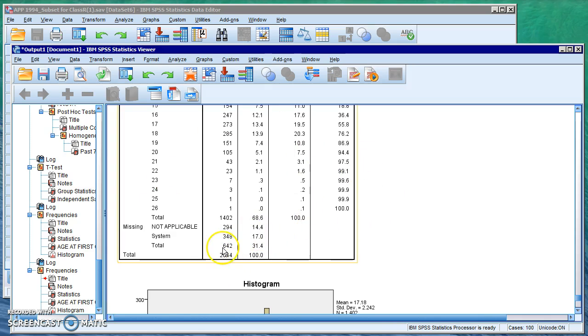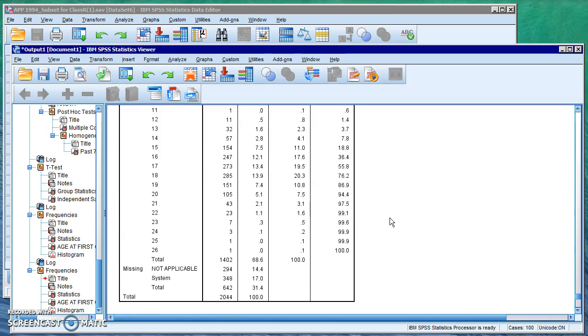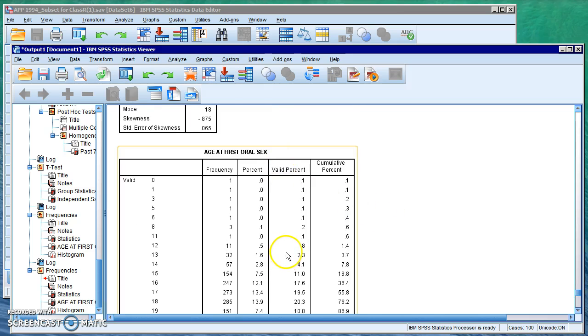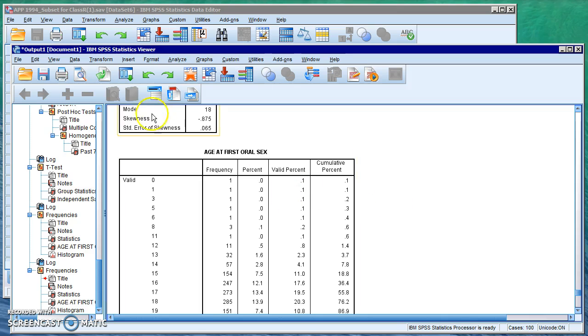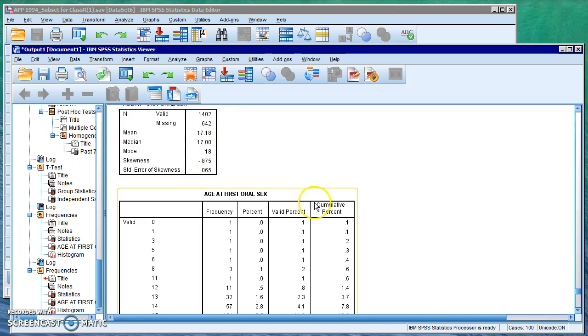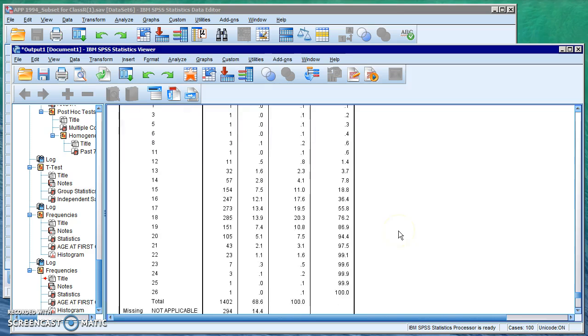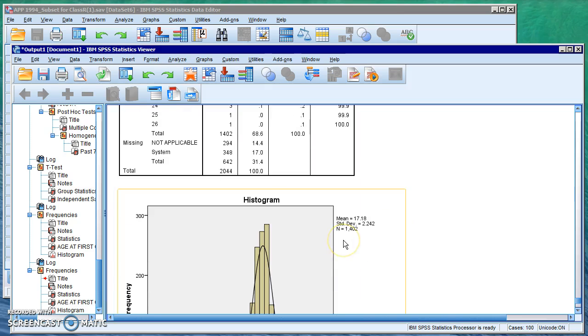At first there was a total of 2,044, but like I said, there were missing cases, so that is where that comes in. We can look at our valid percent. Of the people who answered, 19.5% were 17, 20.3% were 18, and that shows us the mode as well, that most of those who answered were 18 when they first had oral sex.